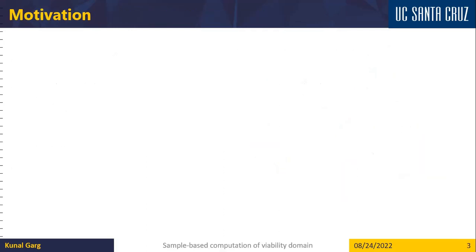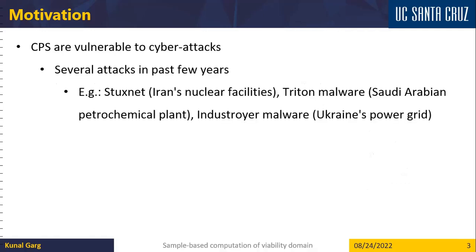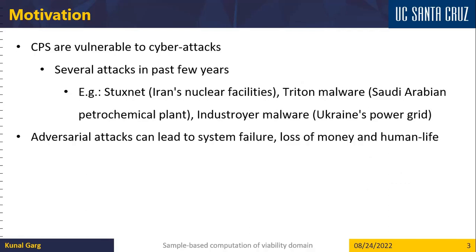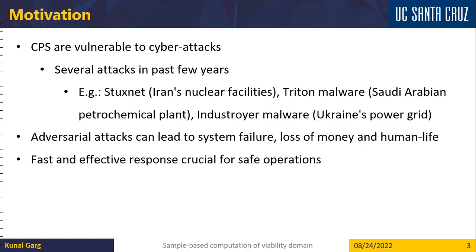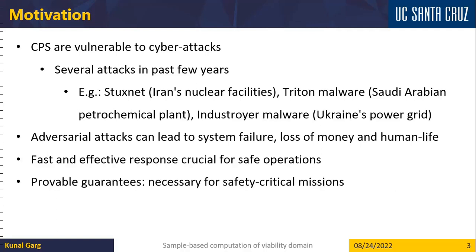So the motivation comes from the fact that CPS is vulnerable to cyber attacks. And there are several attacks in the past few years that have been very effective in disrupting the nominal operations of a cyber physical system. In particular, adversarial attacks can potentially lead to system failure, loss of money, as well as loss of human life. So it's required that fast and effective responses are developed for safe operations of cyber physical systems. And we should be able to provide provable guarantees for safety critical missions so that we can guarantee that safety would never be violated even under adversarial attacks.